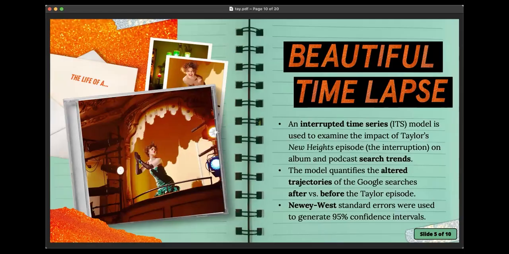And folks that know a little bit about linear regression might know that one of the things we assume is that each data point is independent, meaning that a Google search from one day to the next is not going to change the search on the next day. But since that's not quite accurate in real life, and if folks are Googling something on Monday, they'll probably be Googling it on Tuesday, we use a correction to the standard error from the linear model, the Newey-West standard error, to generate the 95% confidence intervals and adjust those standard errors a bit.